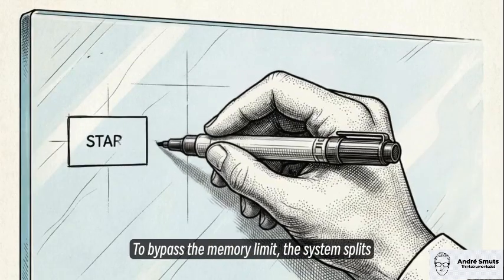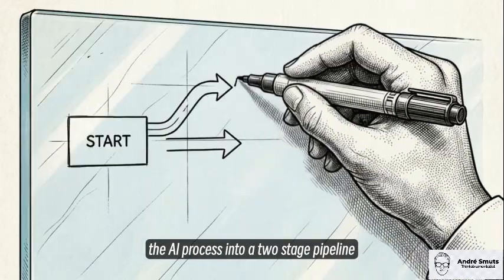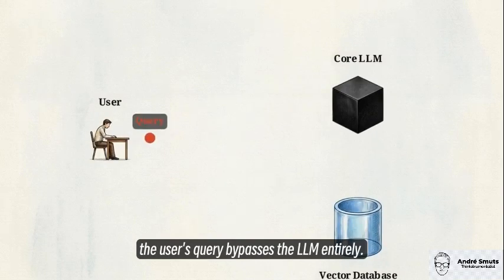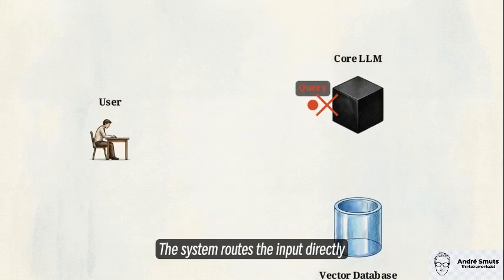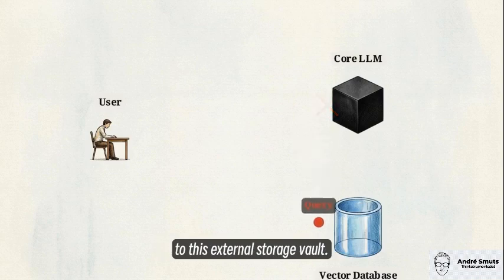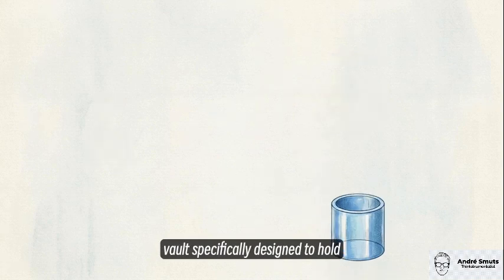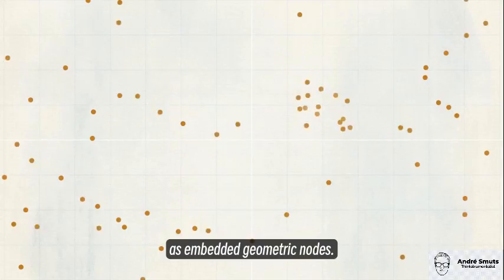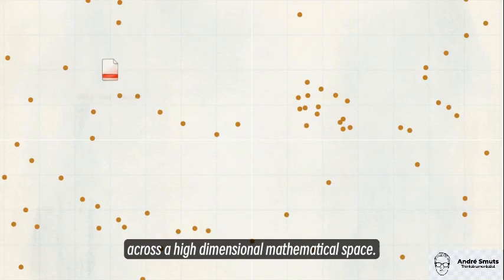To bypass the memory limit, the system splits the AI process into a two-stage pipeline, retrieval followed by generation. In this first phase, the user's query bypasses the LLM entirely. The system routes the input directly to this external storage vault. This vector database is a secure vault specifically designed to hold proprietary company documents. Inside, documents are stored as embedded geometric nodes. Your PDFs, emails, and code bases are mapped across a high-dimensional mathematical space.